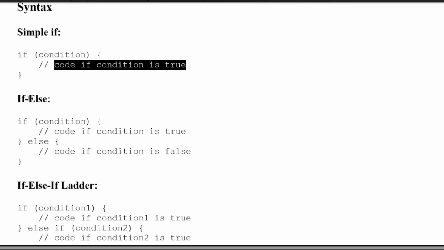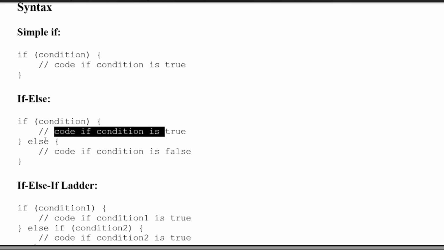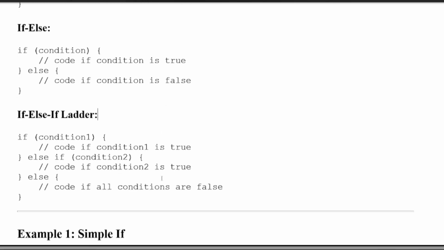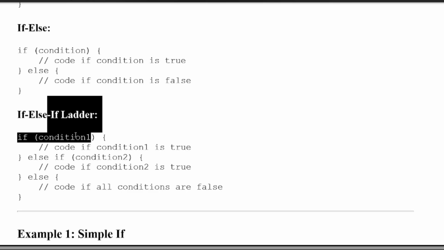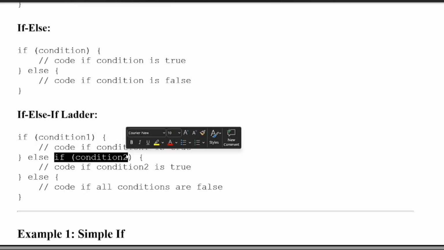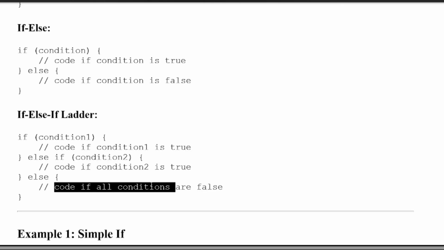Suppose the question is like this: check whether a number is even or odd. In this question we are given two conditions, even or odd. Suppose the condition is even, so we just print even here, and for the else part we run the odd part. Coming to the next one, basically the if else if ladder. This is used for multiple conditions. This is the block for condition 1. Suppose condition 1 is true, then we run this code, and suppose condition 2 is true, then we run this code, and otherwise we run this code.